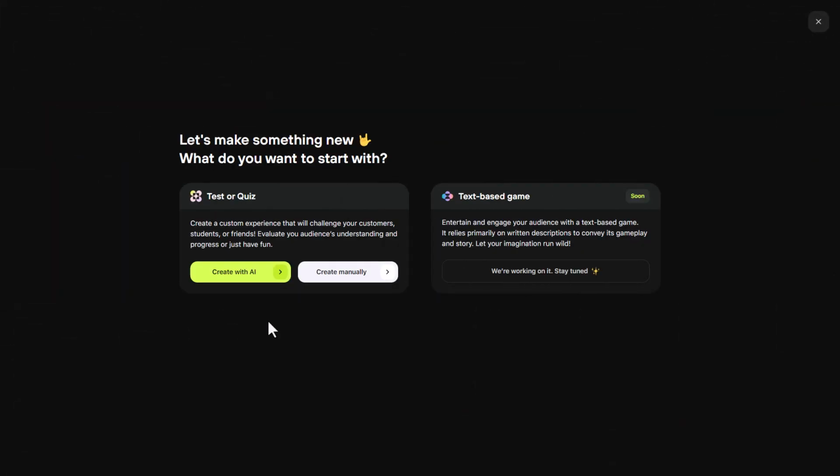So I've now logged into Miro in my own account and you can see here we've got two options. I can make a test or a quiz. I can create it with AI. I can create it manually. At some point in the future, text-based games are going to come forward. That would be really good, but they're not here yet. I don't think there's any point creating something manually. Let's create something with AI.